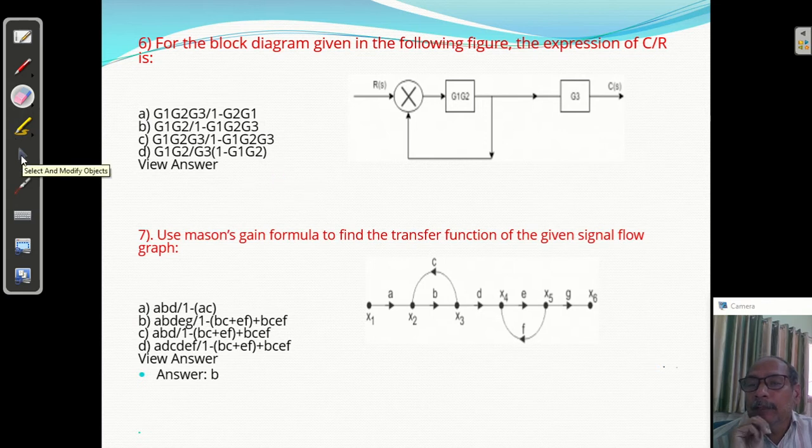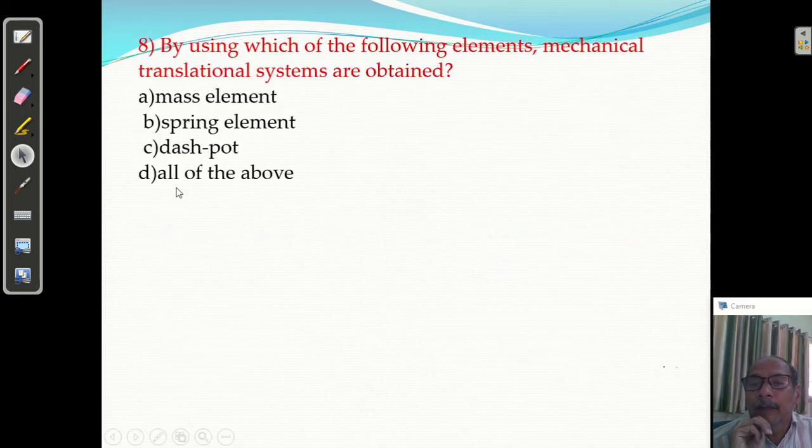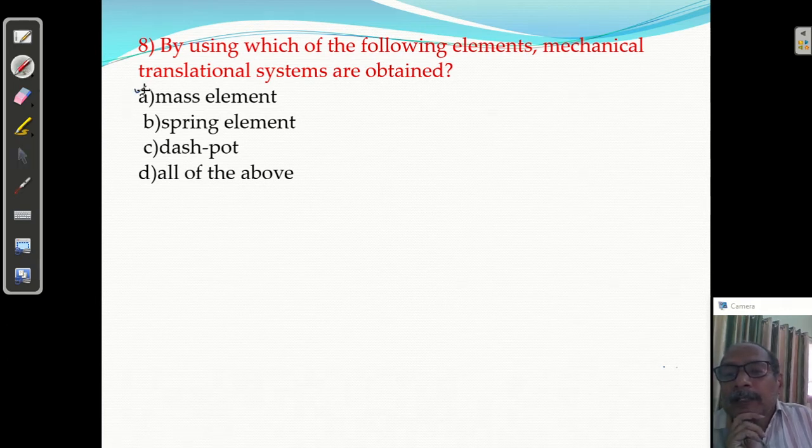Question number 8. By using which of the following elements is a mechanical translational system obtained? Mass element is there, correct. Spring element is also there. Dashpot is also there. That means D answer is correct, that is all of the above. So question number 8, D answer is correct.